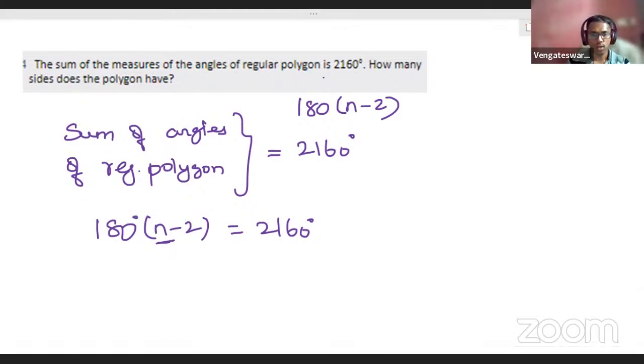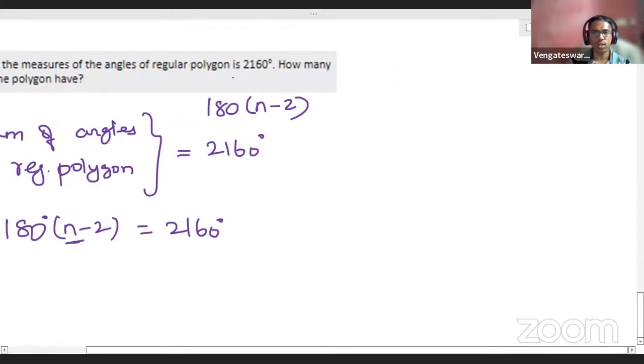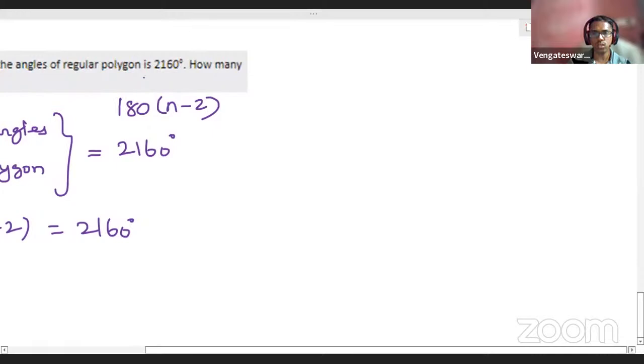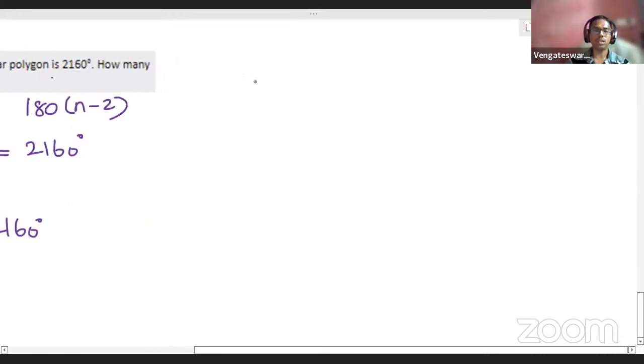Maybe conceptually, if you want to know, I will make you understand this. We'll come back to this calculation. I'll make you understand it in very simple terms. I don't want to drill you with a big proof. You can easily understand this. We know about a triangle. In a triangle, we have three angles. The sum of the three angles of a triangle is 180 degrees, correct? Now we will take a quadrilateral.